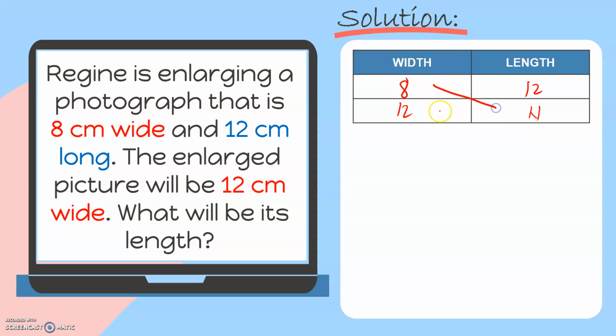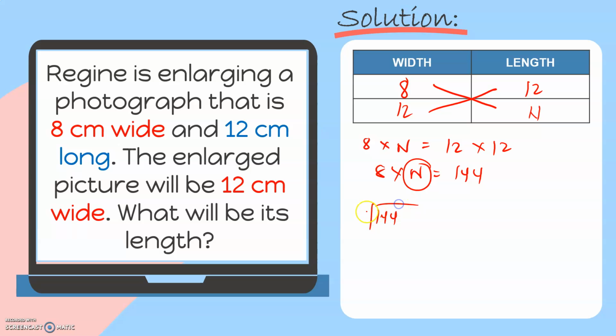And again, for us to solve direct proportion, we have to do cross multiplication. So let's have 8 times n is equal to 12 times 12. Okay, 12 times 12 will give us 144. For us to find the value of n, we'll just divide 144 and 8. This will give us, okay, this will be 64 and 8. So the value of n is 18.